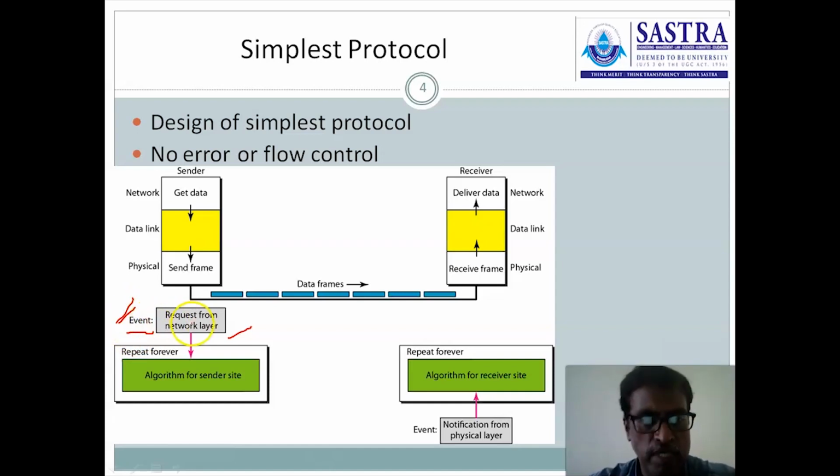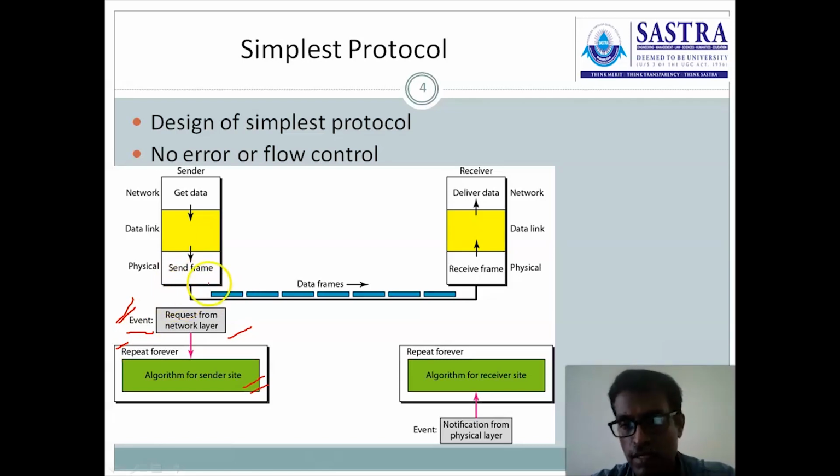If such an event happens, immediately the data link layer executes the algorithm which is available in the data link layer. This algorithm is available in repeat forever form. It means continuously it is waiting for the event. If any event occurs, immediately that algorithm is executed and it does the work.